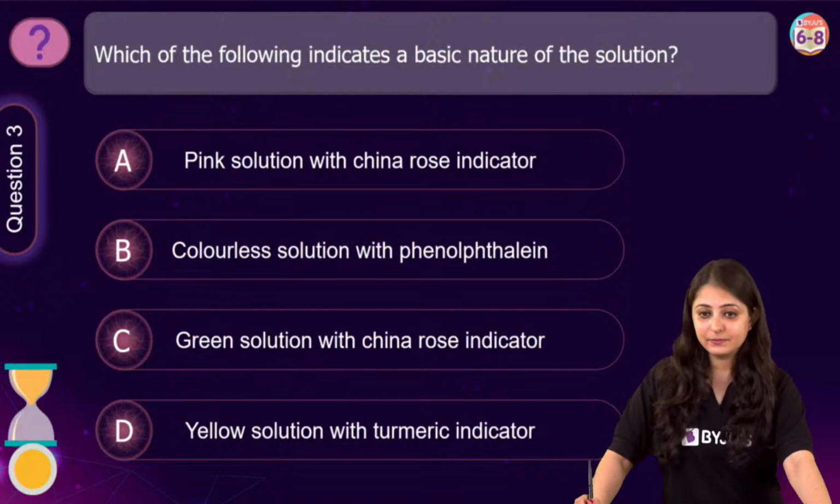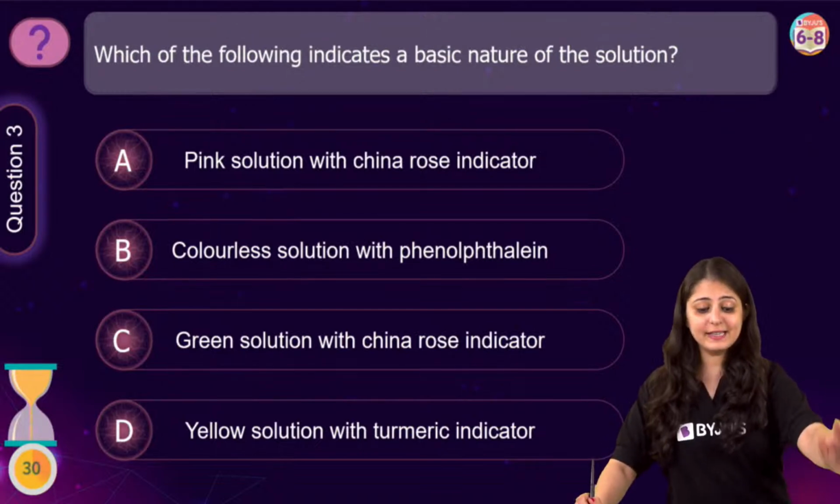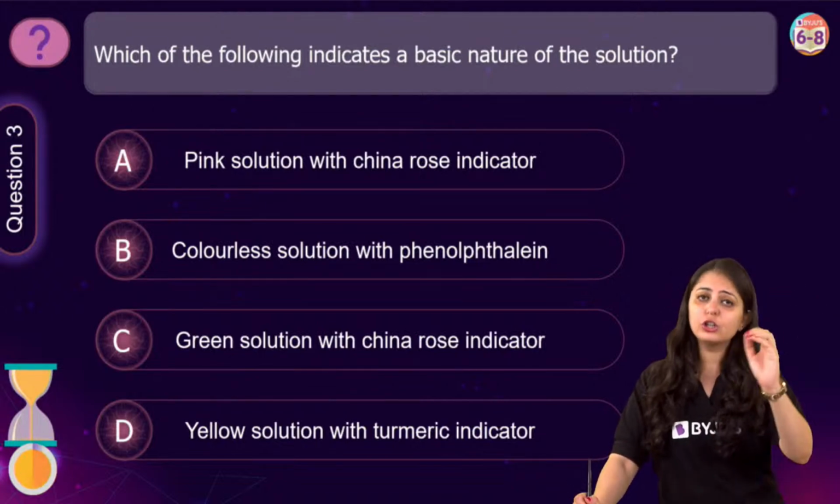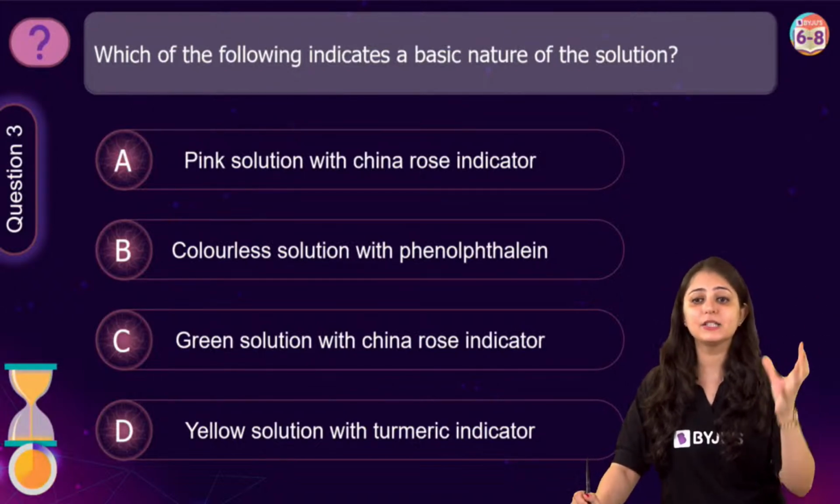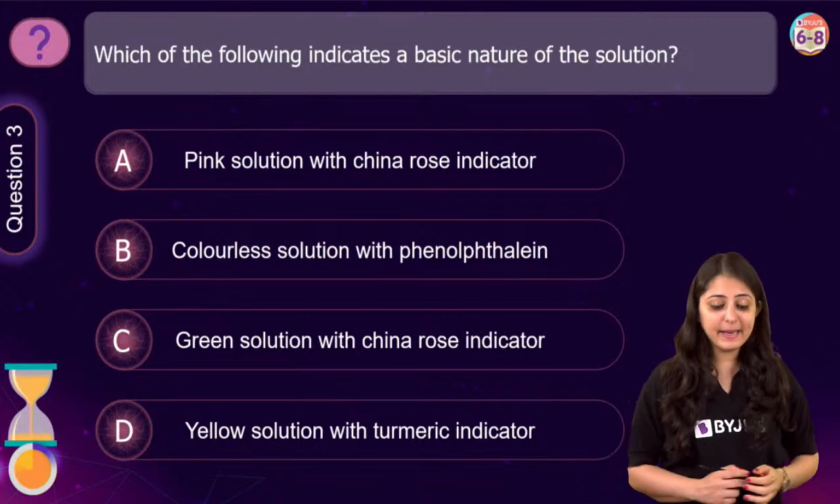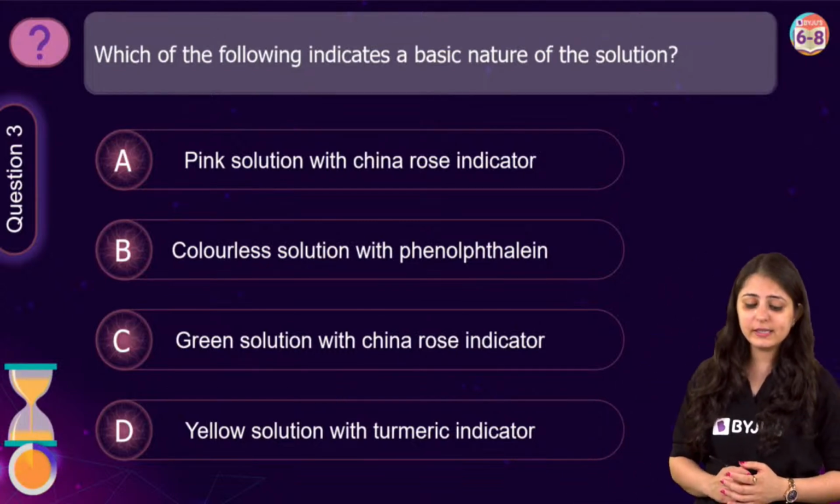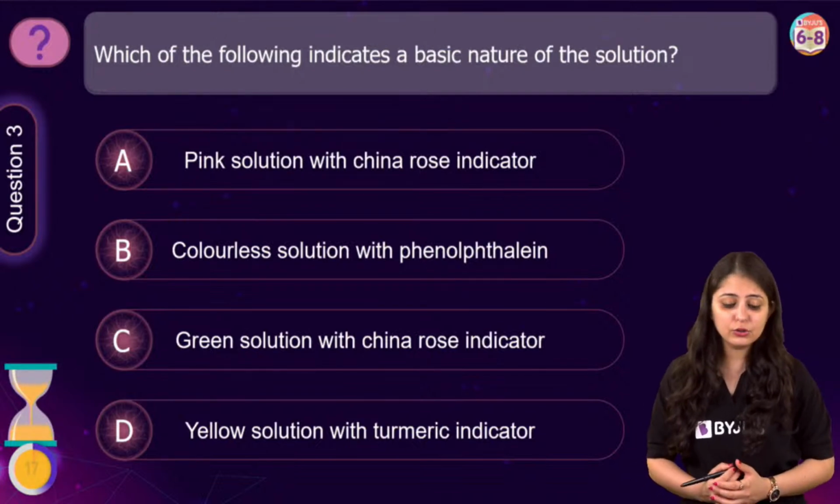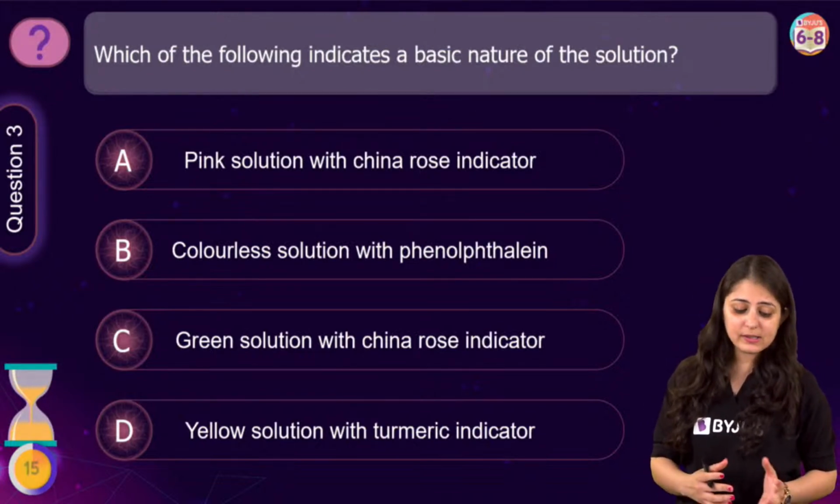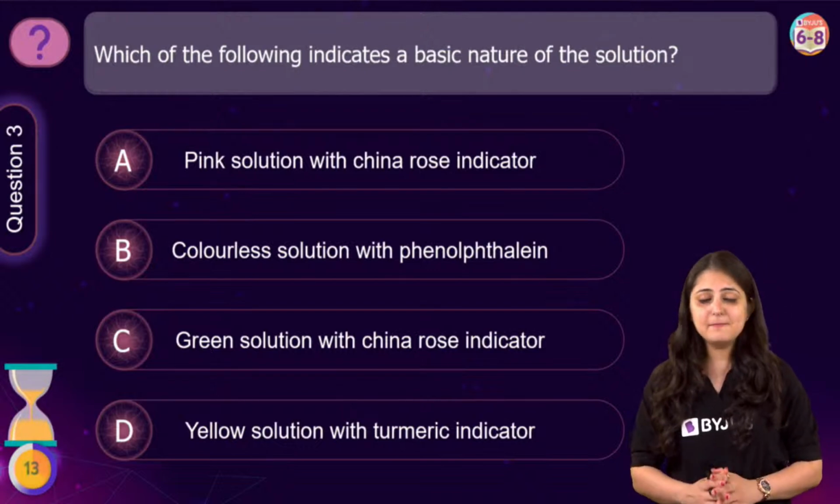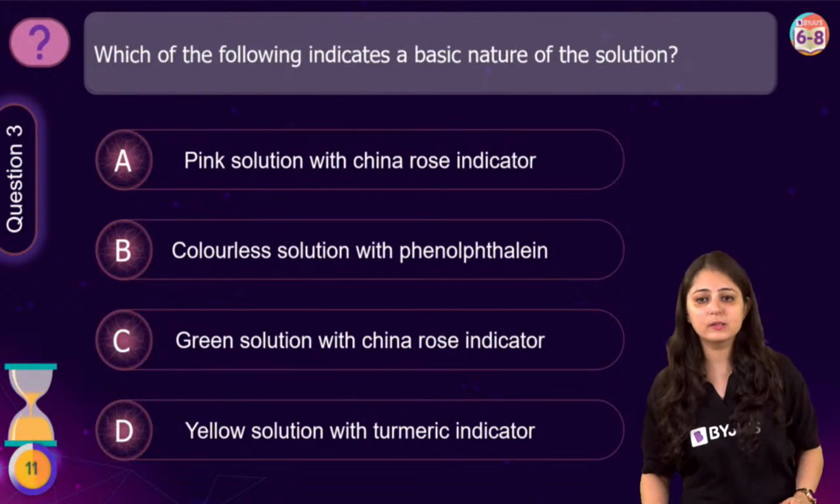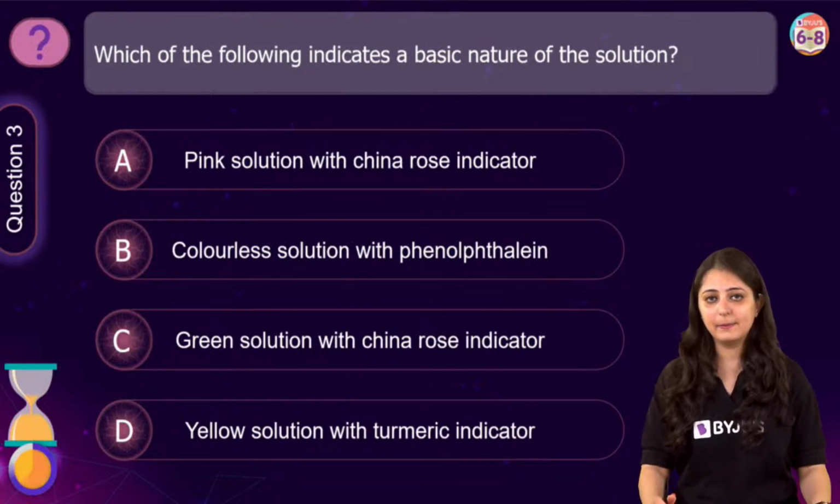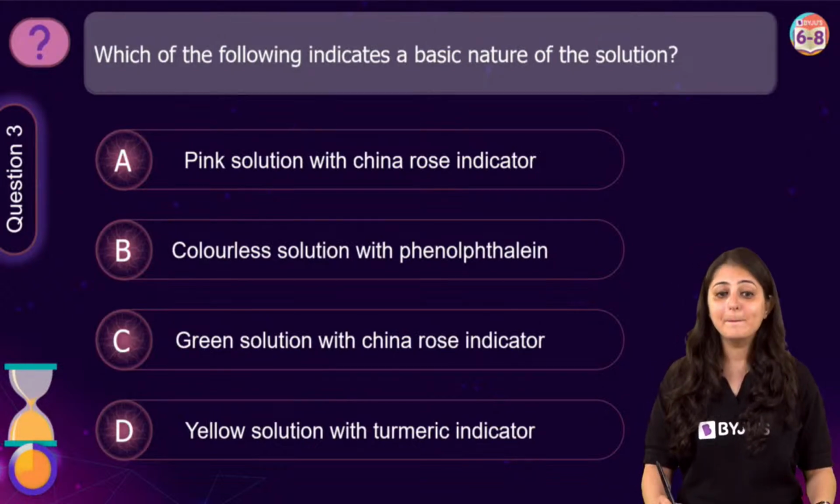ध्यान से पढ़ना सारे options. Which of the following indicates a basic nature? Short basic nature आपको solution का पता चल रहा है इनमें से किस में? Pink solution with China rose indicator, colorless solution with phenolphthalein, green solution with China rose indicator, yellow solution with turmeric indicator. इनमें से किस केस में आप short होके बोल सकते हो कि जो solution था ना हमारे पास वो बेसिक था?